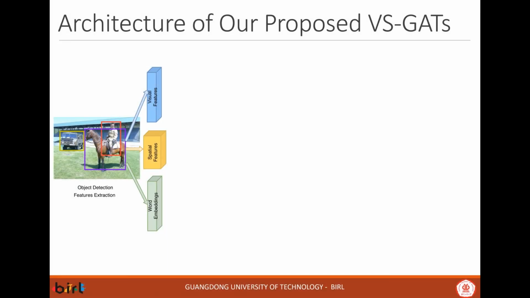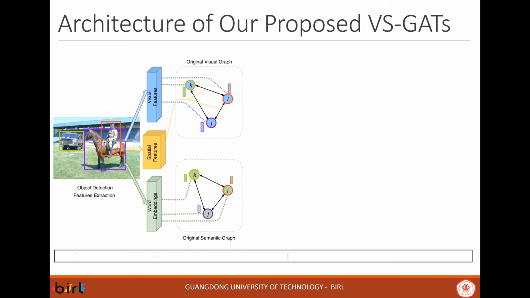After instance detection, we can extract the visual features inside each detected bounding box and the corresponding spatial features between each two detected objects. Besides, with the detected class labels, we can get their word embedding features with a word-to-vector model. As aforementioned, we can construct the original visual graph and semantic graph with those features.